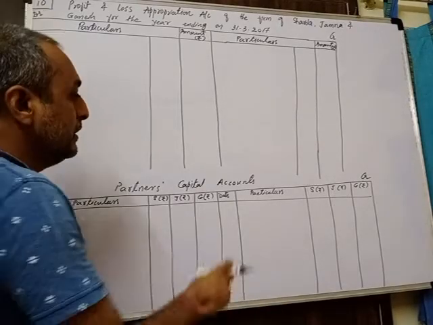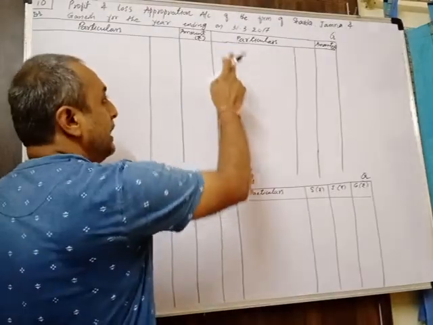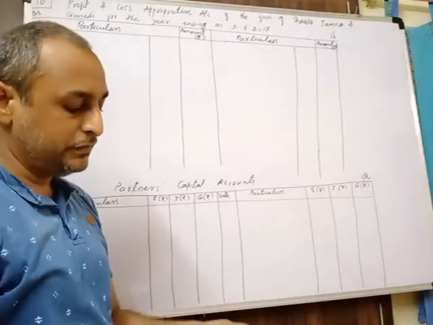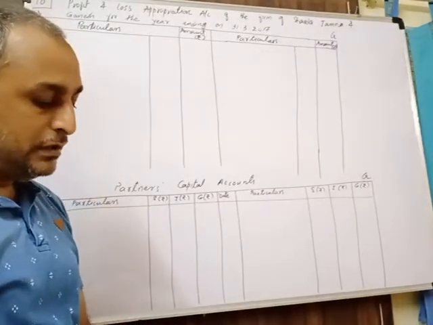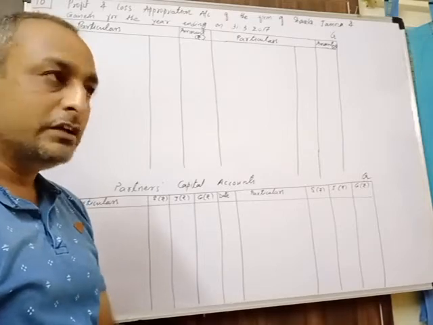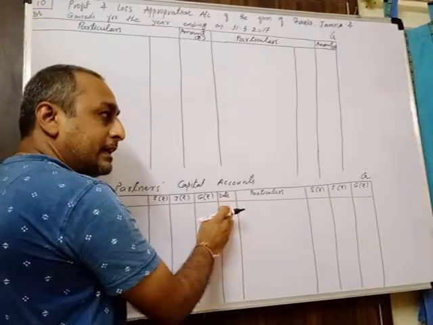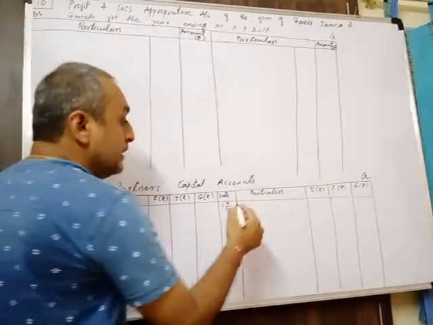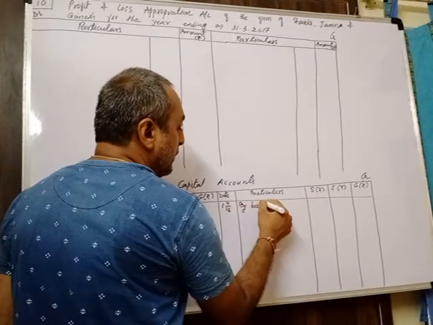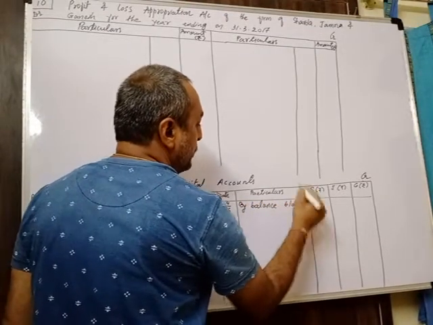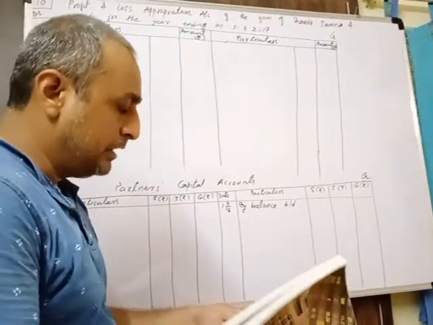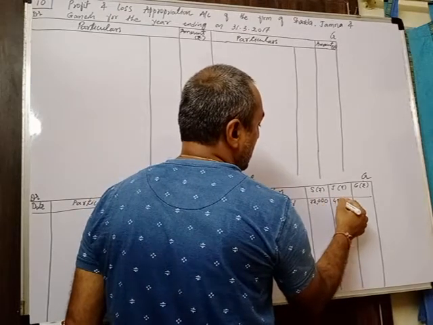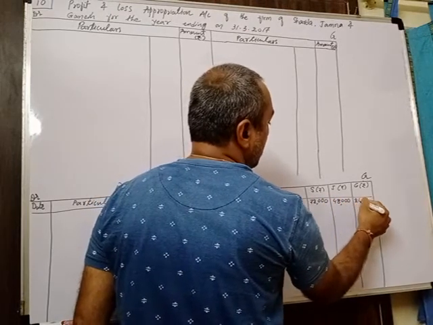The first thing is that you have to record the opening balance of capital accounts as well as the net profit of the firm. The opening balance of capital is available in the beginning of the sum: 72,000, 48,000 and 24,000. It is recorded on the credit side of the capital accounts. Date 1/4/16, the beginning of the period. We have to write here by balance brought down. The values given are 72,000, 48,000 and 24,000.